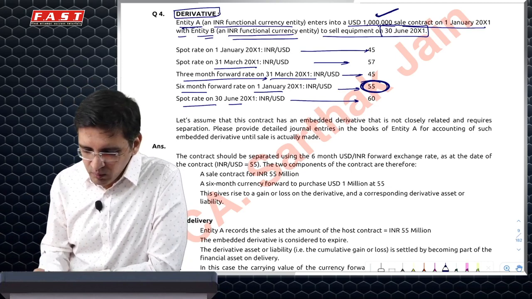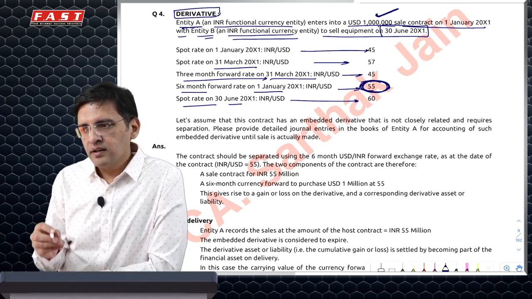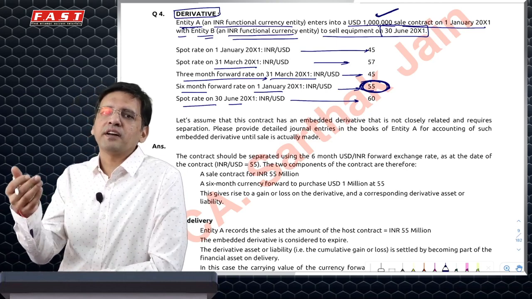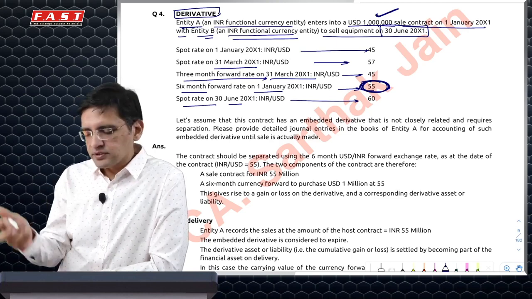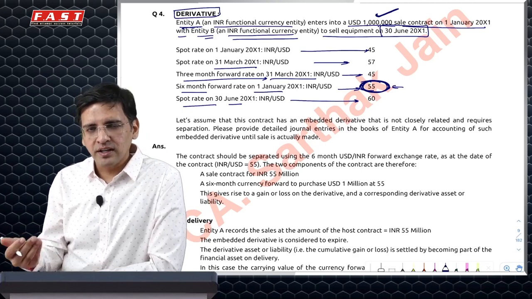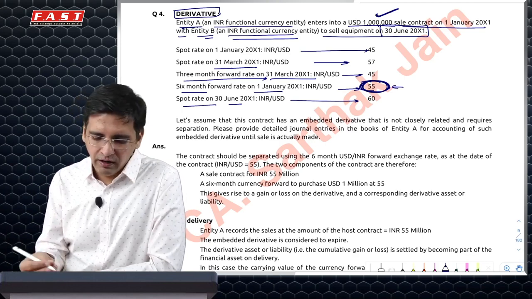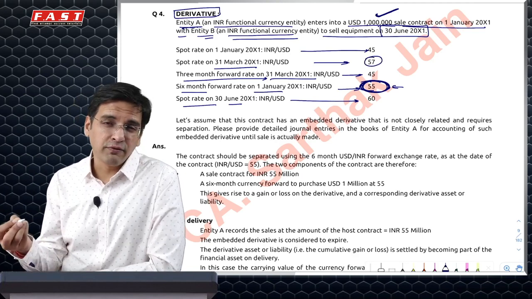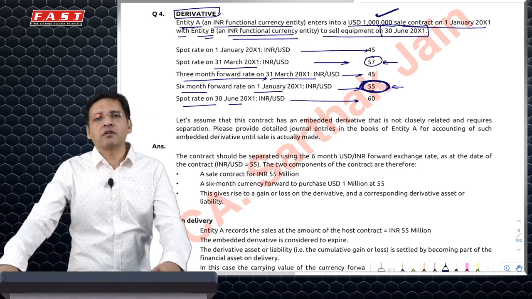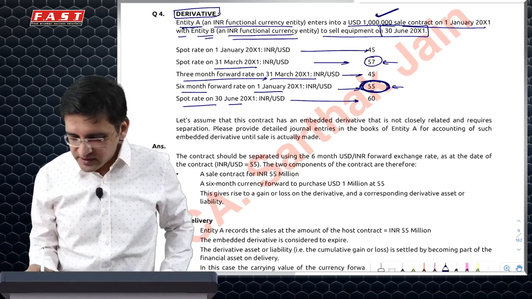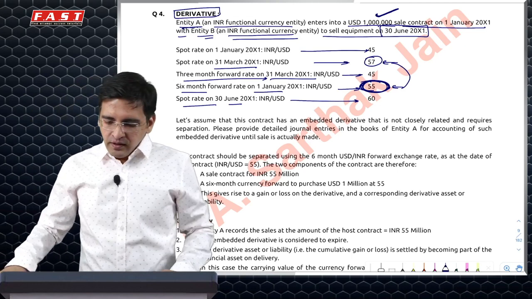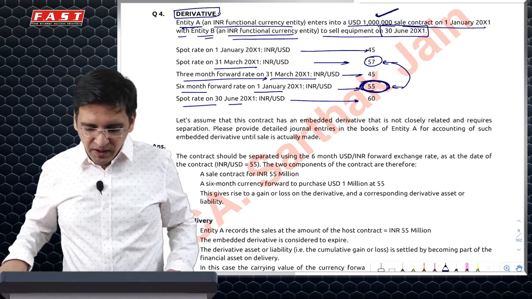Then on 31st March, I assume that I have a contract with somebody who is going to give me dollars after 6 months. 6 months later, if I would have got dollars, I would have said that the fair value is 55. Now after 3 months, there are still 3 months remaining to get this money. And if I talk to the bank or somebody about getting dollars after 3 months, they are ready to give me 57 rupees for it. I'm not taking any forward contract; this just explains that the value of this thing has increased. So I think I made a gain of 2 rupees. 2 into 1 million, which is 2 lakh rupees, is my gain on 31st March.